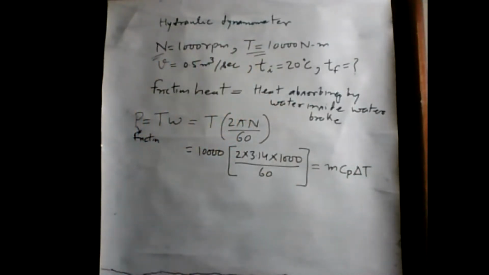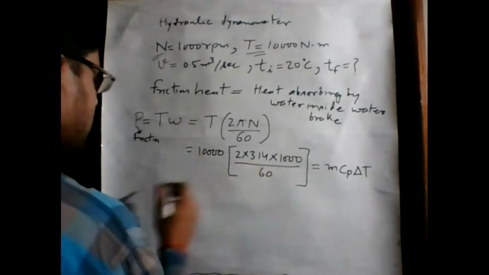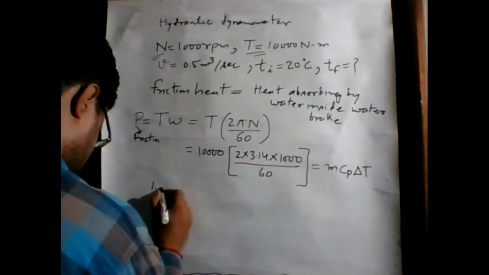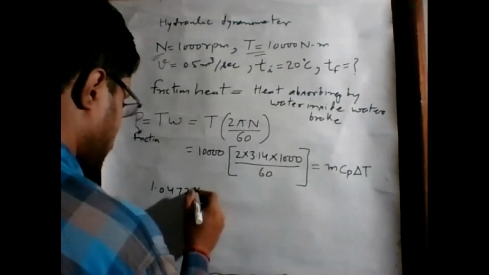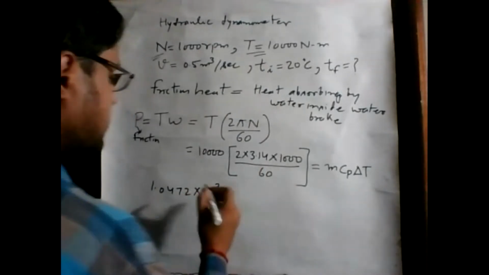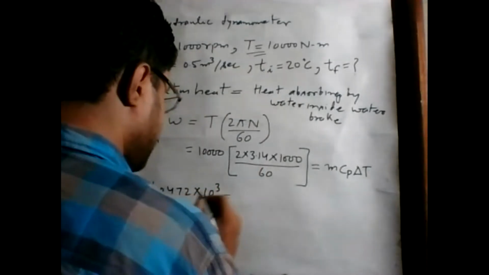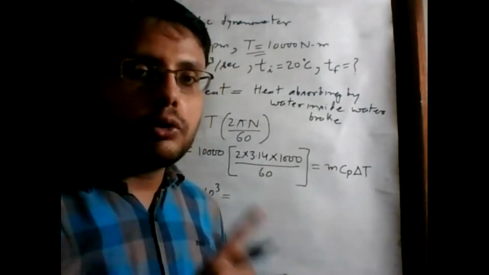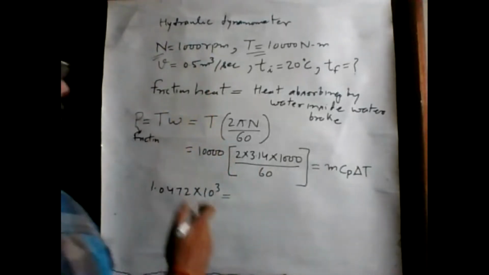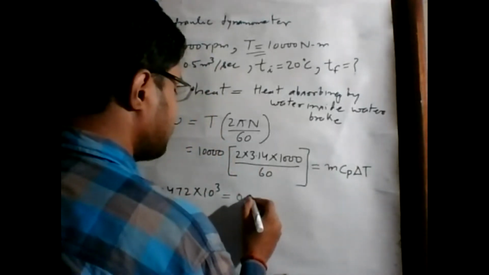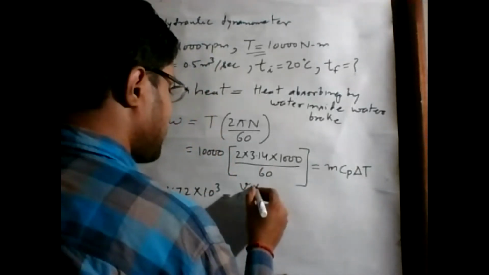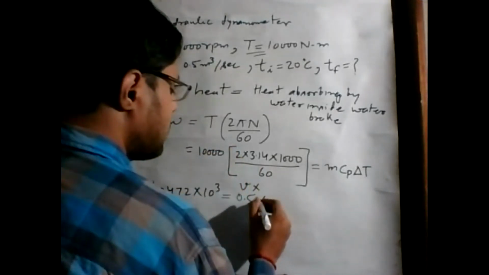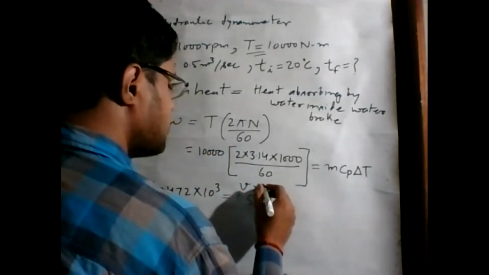If we solve this expression, we get 1.0472 into 10 to the power 3, in watt, equal to the mass of water. Mass equals volume into density. Here volume is given as 0.5, multiplied by the density of water, 1000 kg per meter cube.